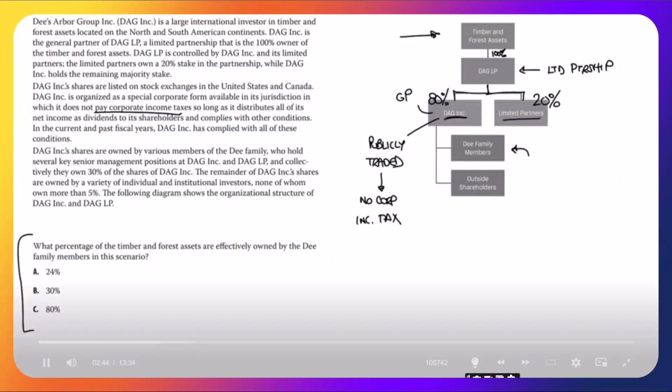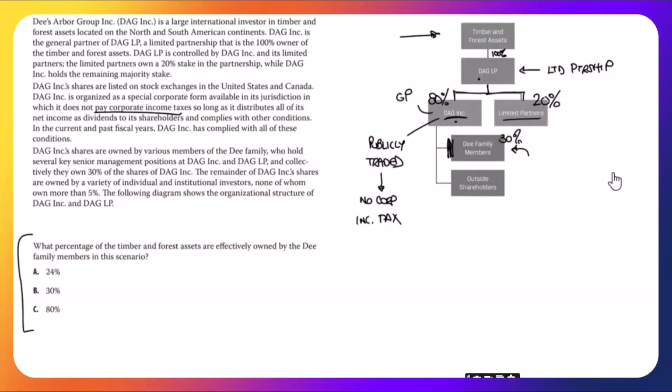Final paragraph, DAG Inc. shares are owned by various members of the D family, here they are, who hold several key senior management positions at DAG Inc. and DAG LP. So they are influential here and here. And collectively, they own 30% of the shares of DAG Inc. So they have 30.